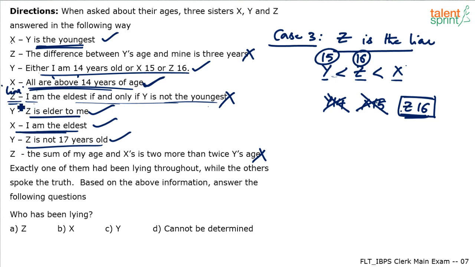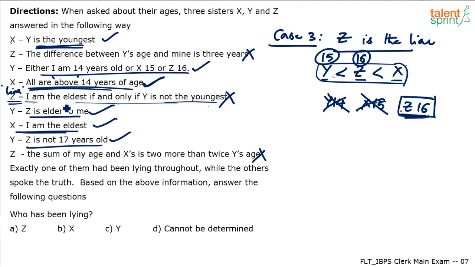You understand? This statement made by Z is getting satisfied in this case that we have obtained, right? Because what did Z say? Z said, I will be eldest if and only if Y is not the youngest. Here, Y is the youngest. If Y is youngest, Z cannot be the eldest.